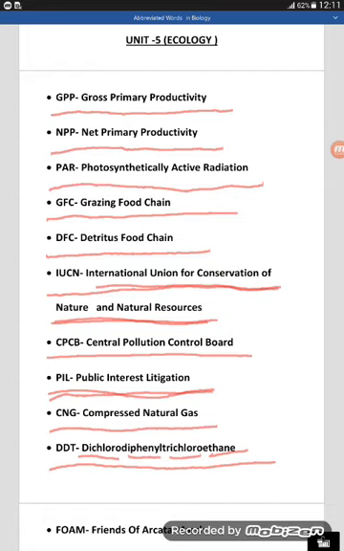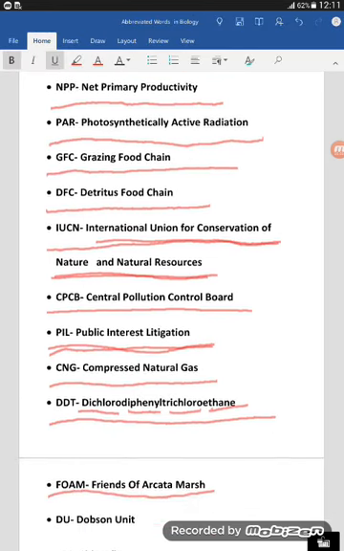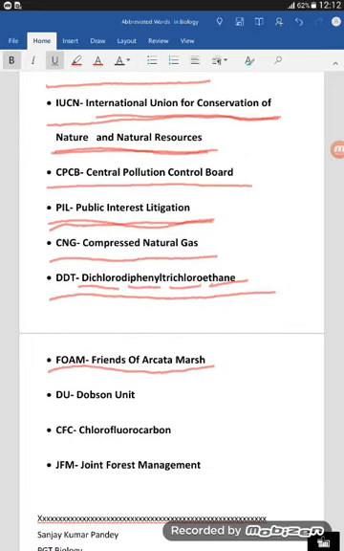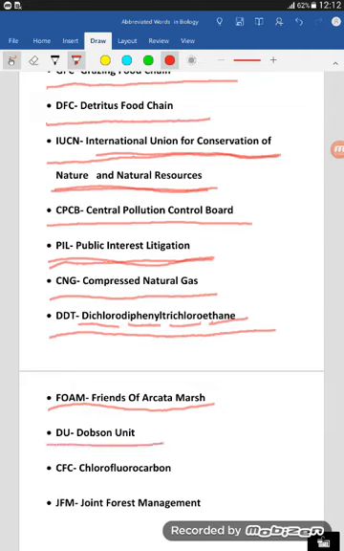Okay, the next word is FOAM, Friends of Arcata Marsh. The next word is DU, Dobson Unit. Another word is CFC, chlorofluorocarbon. Another word is JFM, Joint Forest Management.